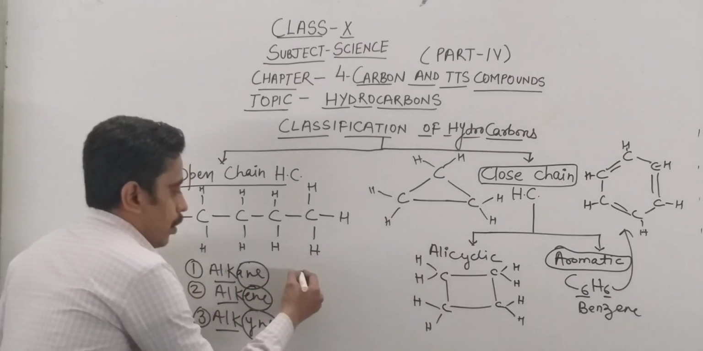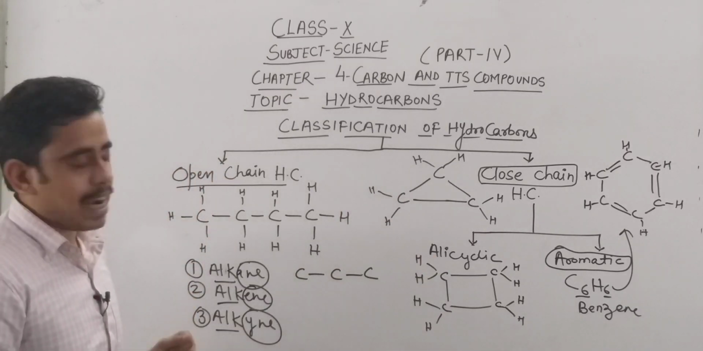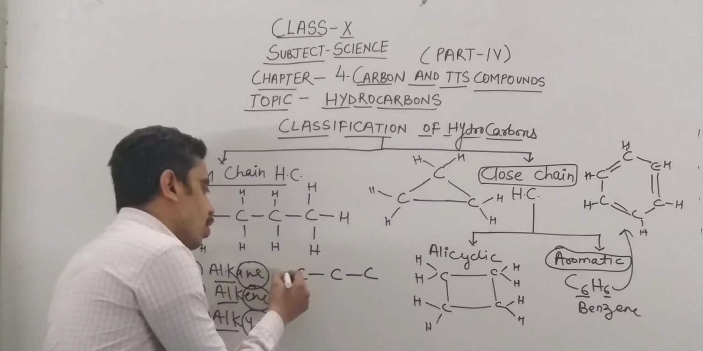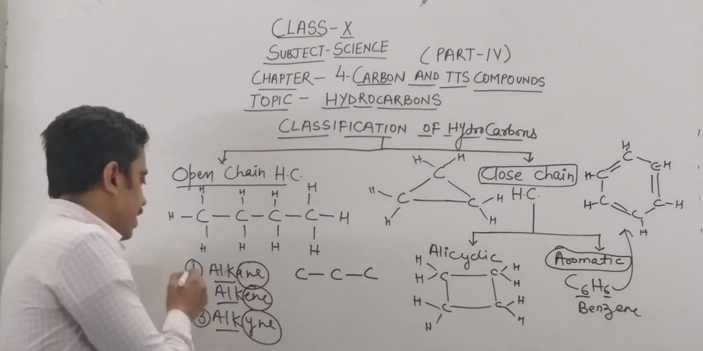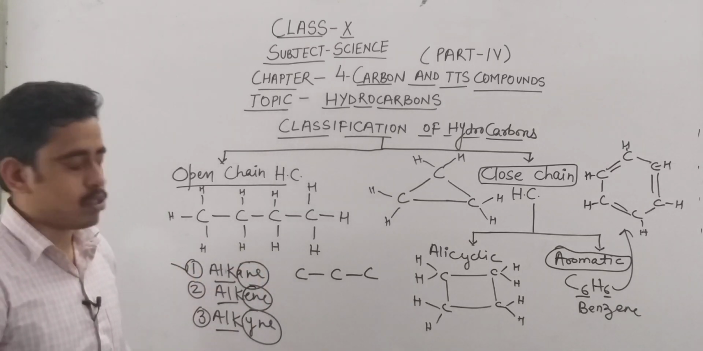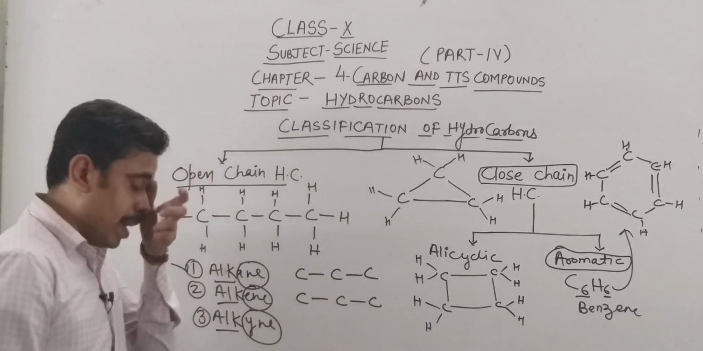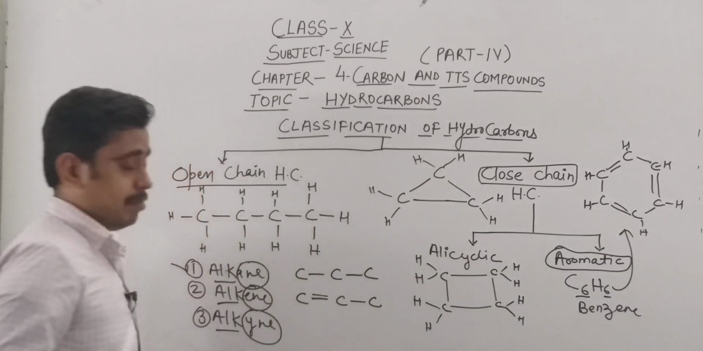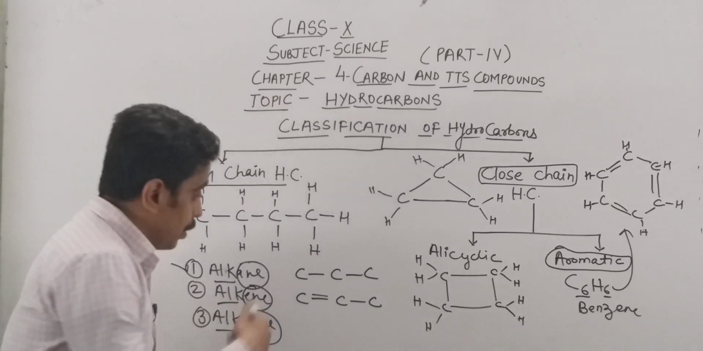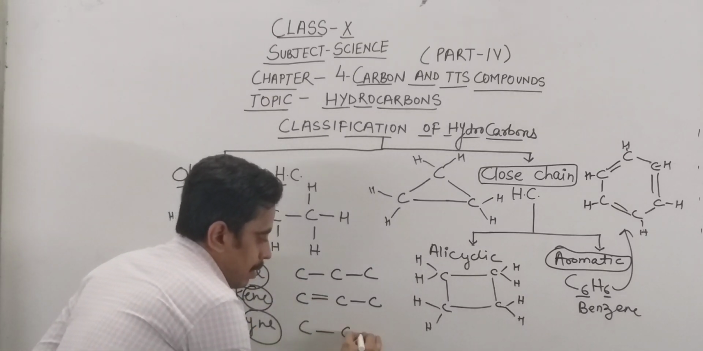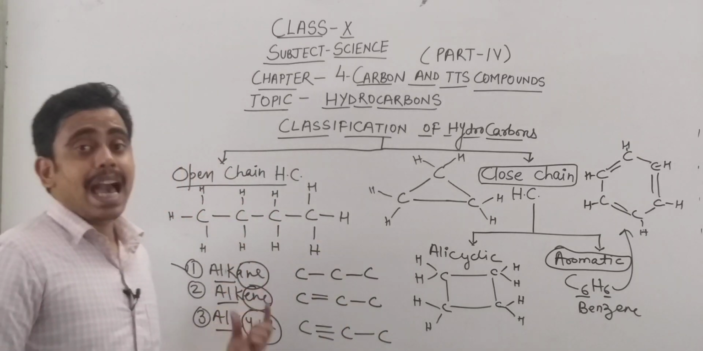For example, I will give you a very simple example. This is a very simple example of an open chain hydrocarbon. No closed structure is there and only a single bond is present between the carbons. We will see them in detail also. Alkene: when a double bond is present between the carbon atoms, then these types of hydrocarbons are termed alkene. And if a triple bond is present between the carbon atoms, then these types of hydrocarbons are termed alkyne.